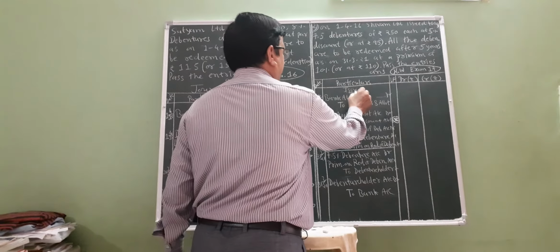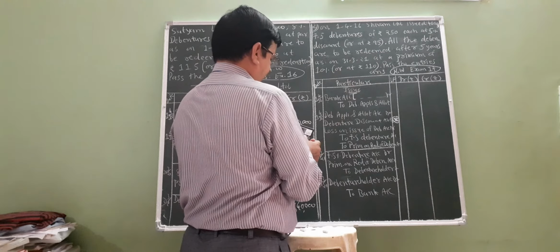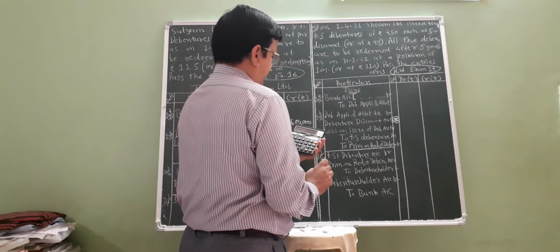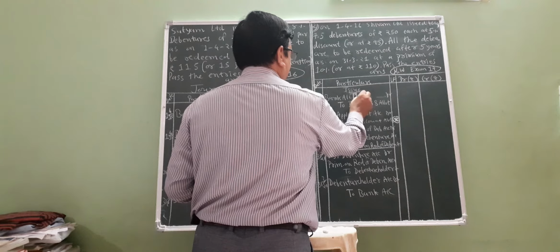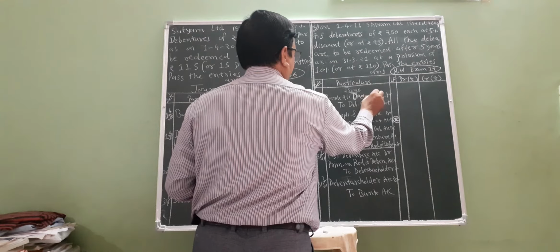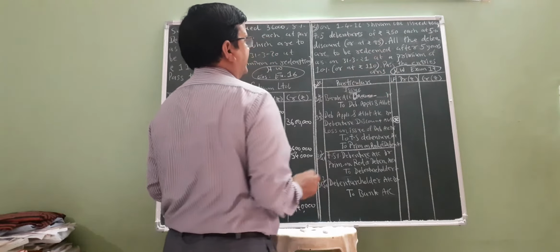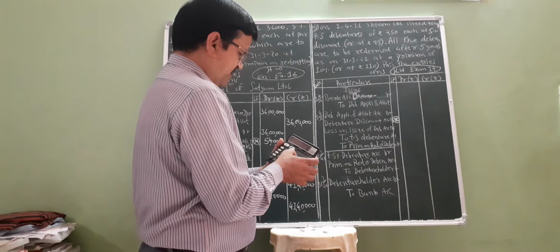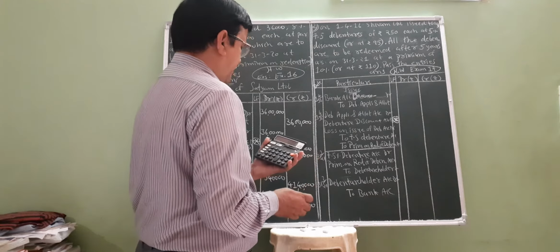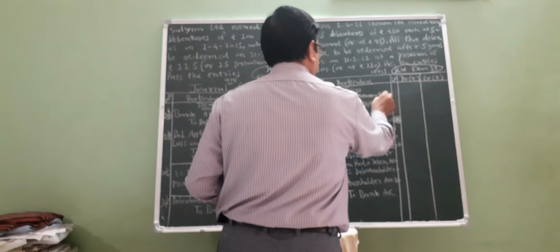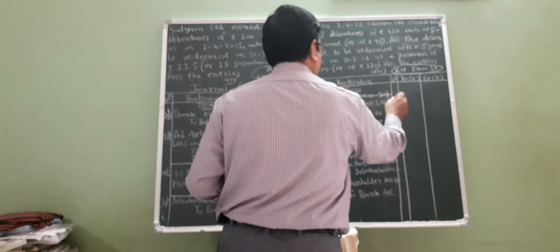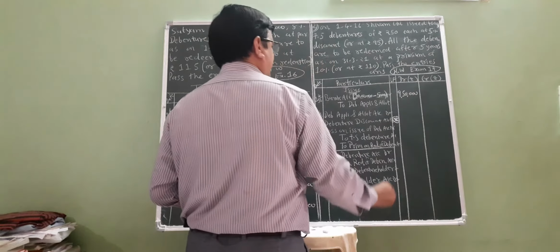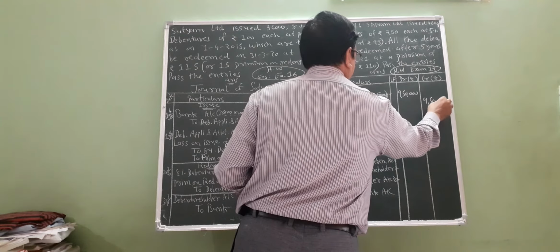This is a new thing, friends. Now find the amount: 4,000 debentures into 250 is equal to 10 lakhs, minus discount of 5% of 10 lakhs, which is 50,000. So 10 lakhs minus 50,000 is 9 lakh 50,000, to debenture application and allotment account 9 lakh 50,000.